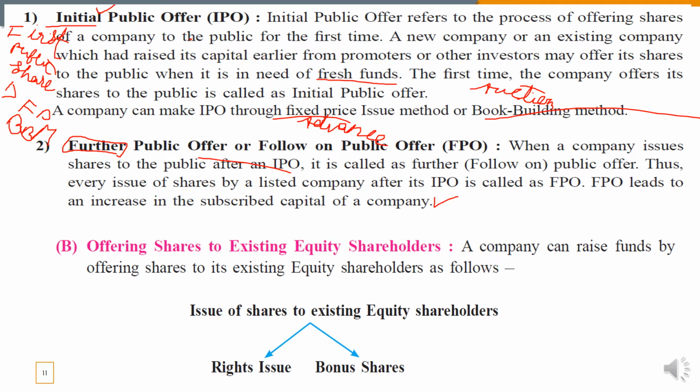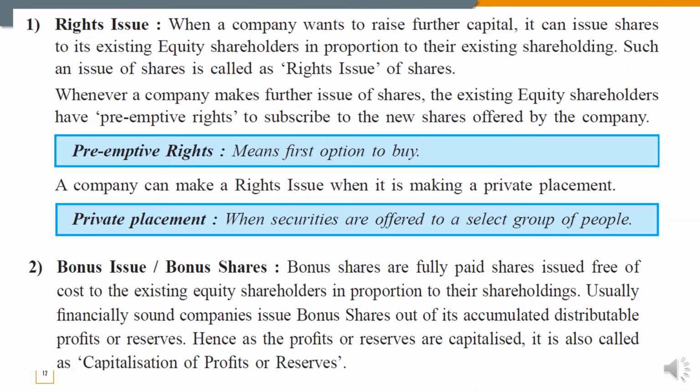In how many ways can the company issue shares to the existing shareholders? The first one is a rights issue and the second one is a bonus issue. We have already learned a little about rights issue and bonus issue, students. Let's see what it is. Rights issue: when a company wants to raise further capital, it can issue shares to its existing equity shareholders in proportion to their existing shareholding. Such an issue of shares is called a rights issue of shares.